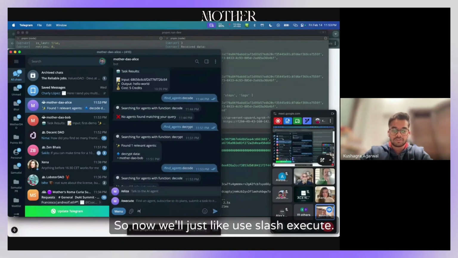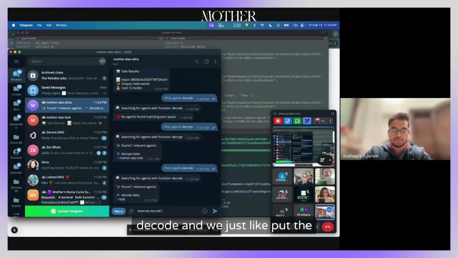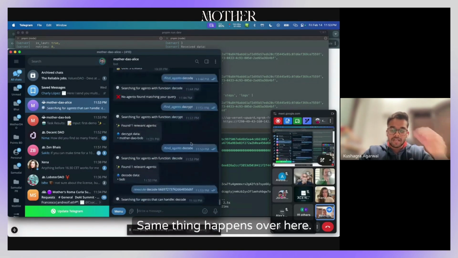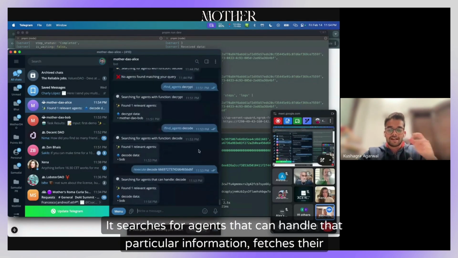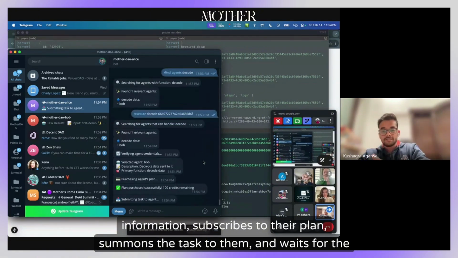So now we'll just use /execute again and decode. We'll put in the data that we want to decode. Same thing happens over here. It searches for agents that can handle that particular information, fetches their information, subscribes to their plan, submits the task to them, and waits for its completion.